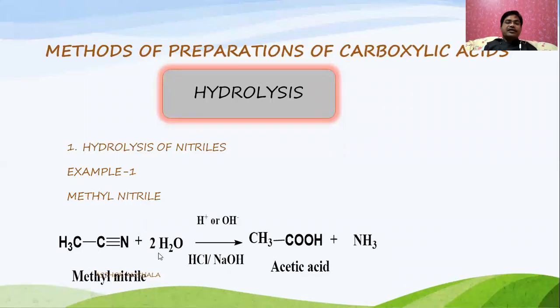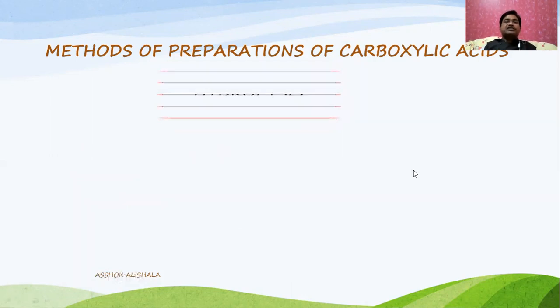Methyl cyanide, or nitrile, during hydrolysis in the presence of either acidic or basic medium, will give acetic acid, and the byproduct ammonia is also formed. Now let us go for some other example in this hydrolysis.